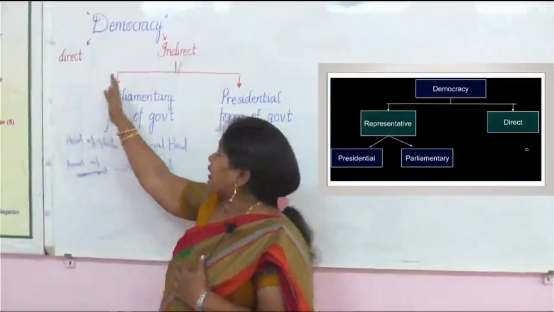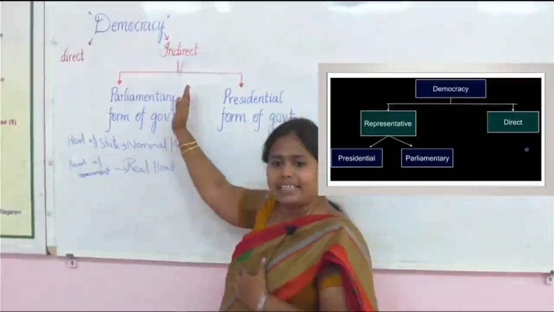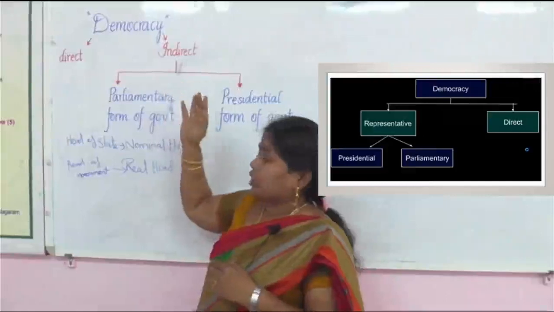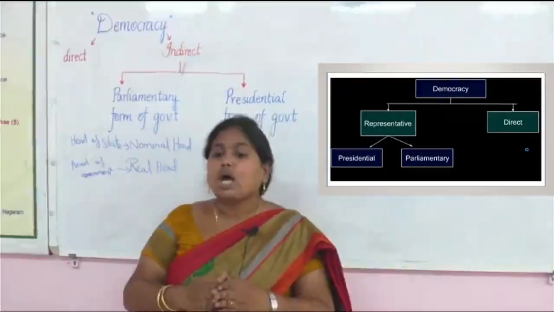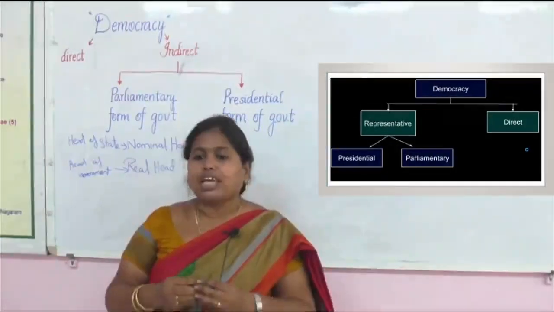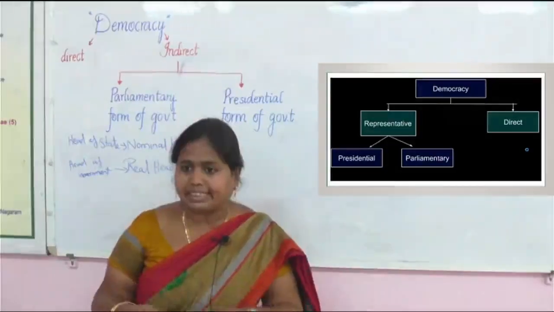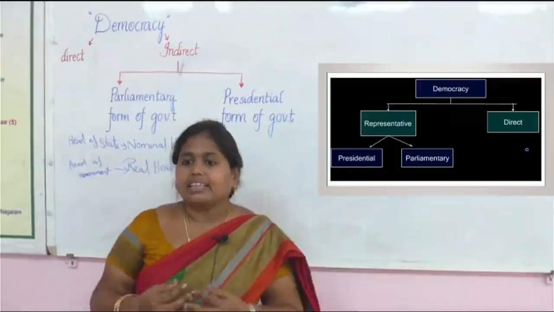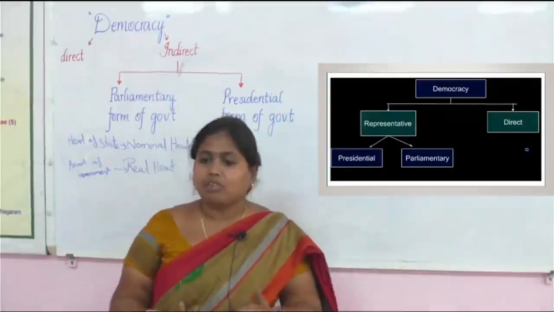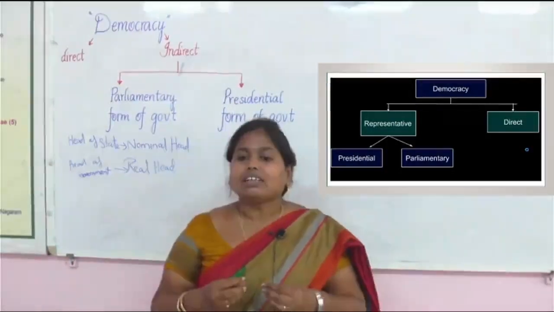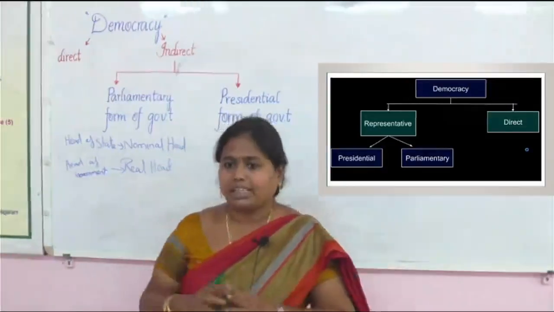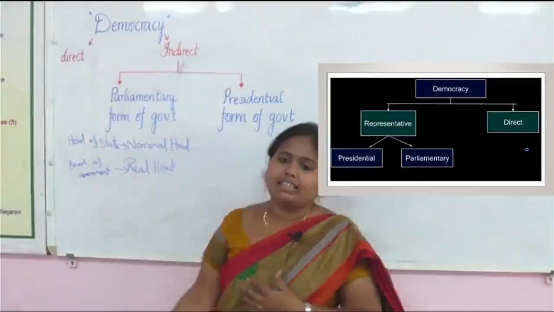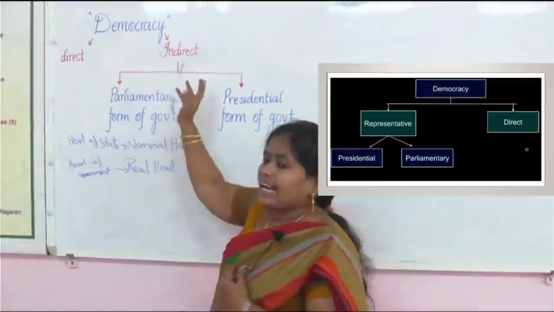The next type is indirect democracy. Most of the countries have indirect democracy. Indirect democracy means people's representatives. They choose their own leader by voting, they will choose their representatives, and those representatives will govern the government. So that is the indirect democracy. Many of the countries nowadays have indirect democracy.